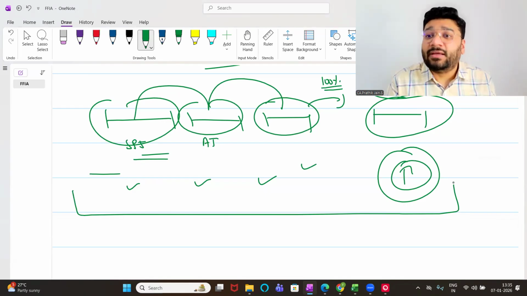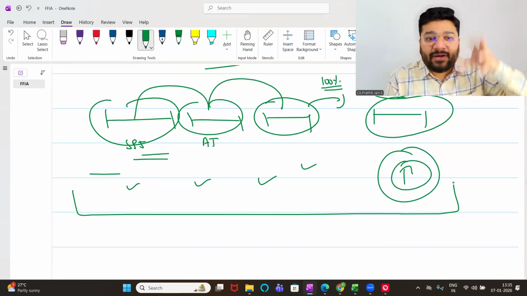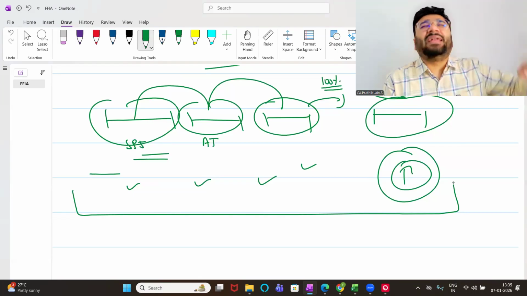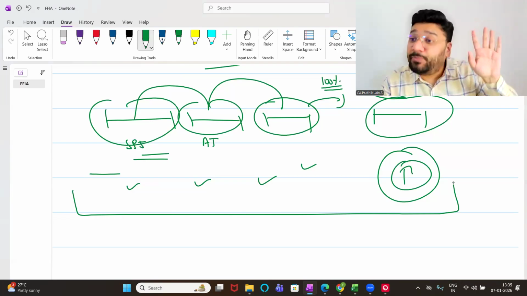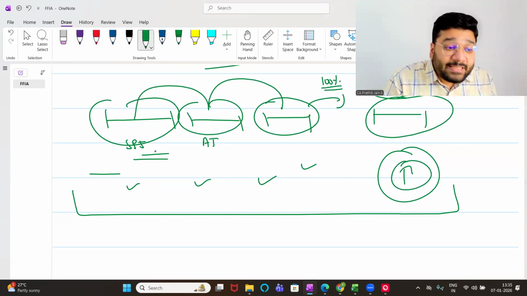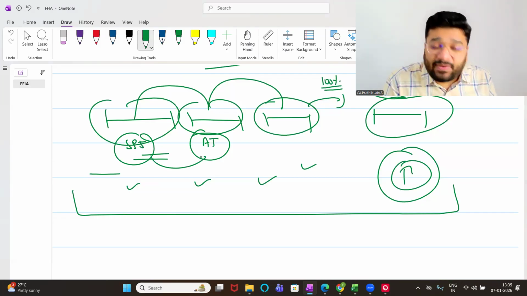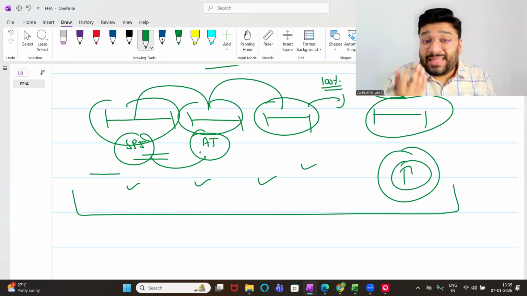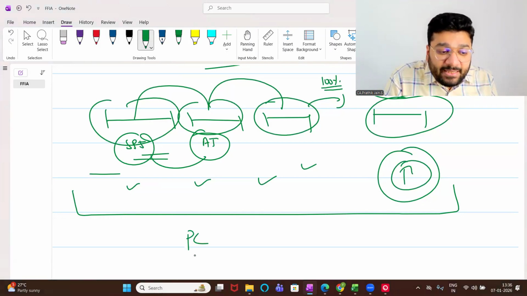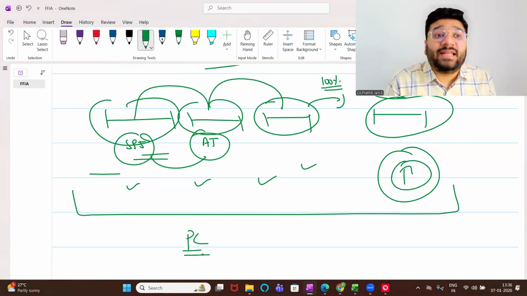Goodwill does not mean only reputation. Goodwill does not mean only brand name. It means future profit. So goodwill will come into picture whenever we talk about sacrifice of profit. SPJ and AJ sacrifice their shares, and with that, profit is also sacrificed. So here, since we are sacrificing the profit, we will not give the capital free of cost. We will charge some extra money over and above that. The extra money that I charge over and above that is called goodwill. So here, PC. PC stands for purchase consideration.